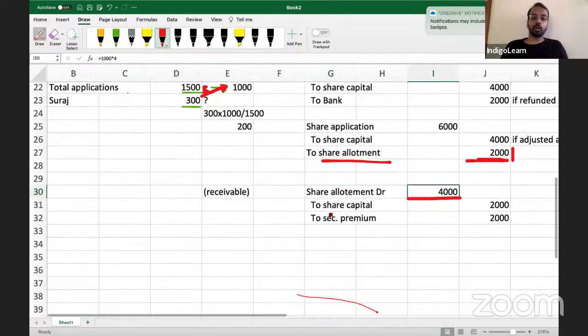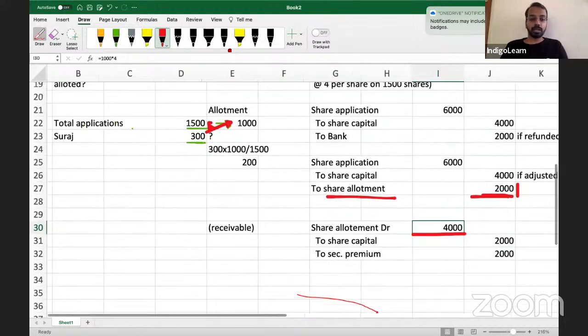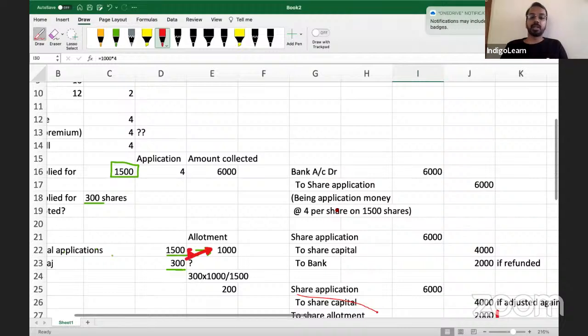Now, what we will do is, in this case, what has happened? The public has applied for 1,500 shares, but they are allotted only 1,000 shares, and this allotment is called pro rata allotment. But every time this kind of allotment does not happen.